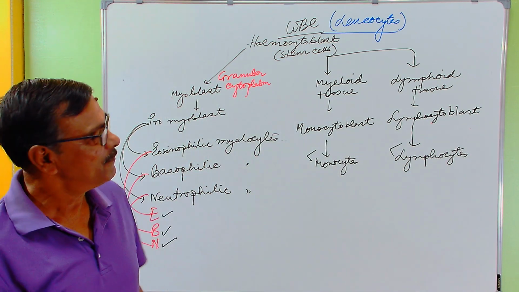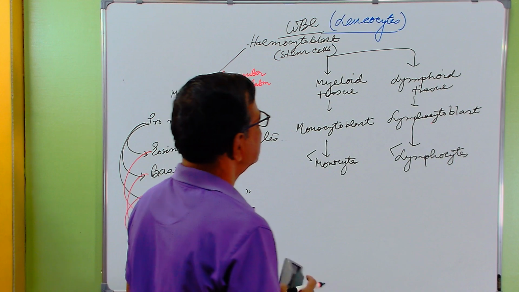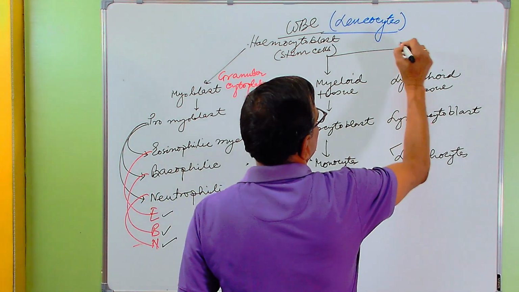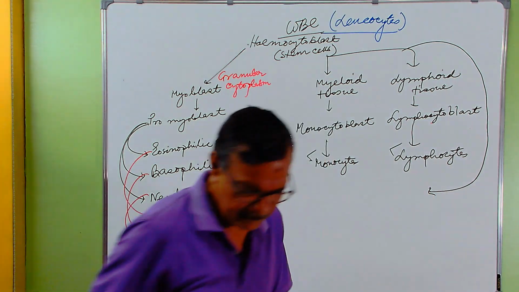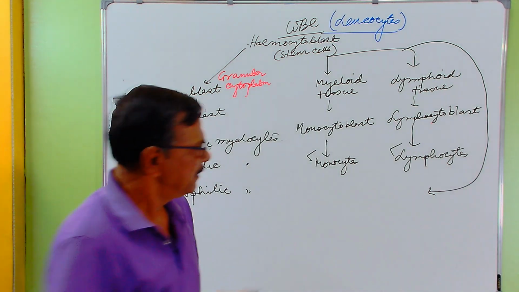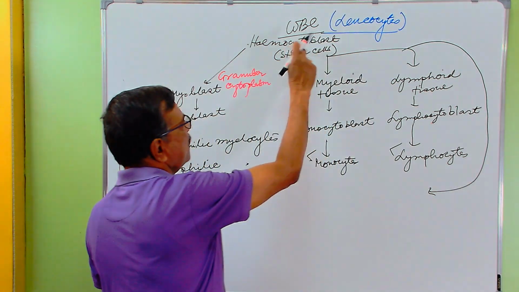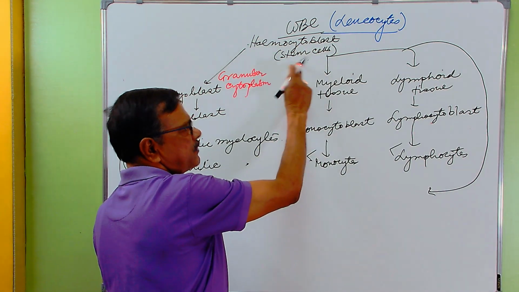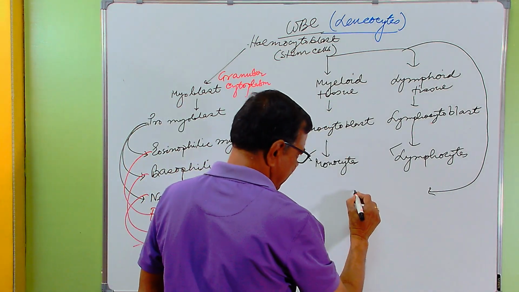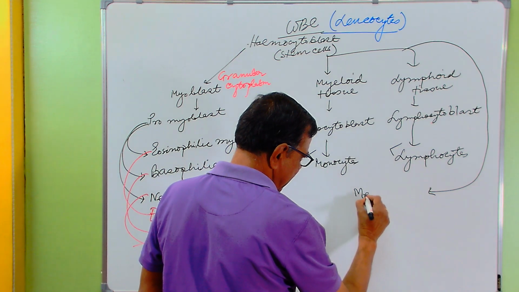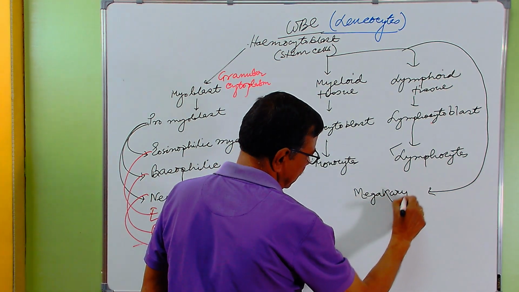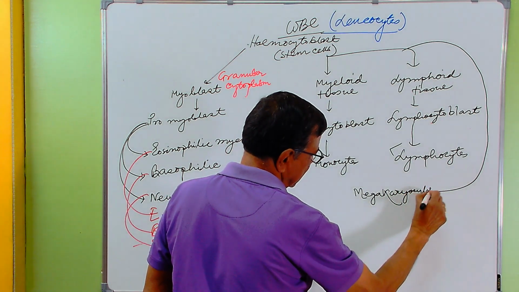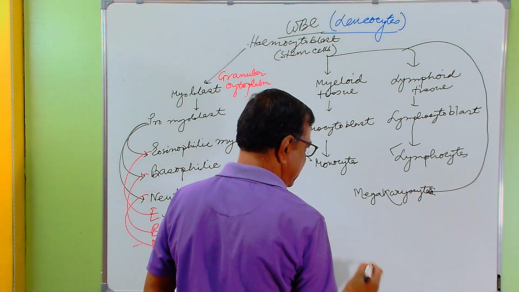There is one more, called megakaryocyte. From the hemocytoblast or stem cells in the bone marrow, there are megakaryocytes, M-E-G-A-K-A-R-Y-O-C-Y-T-E-S.